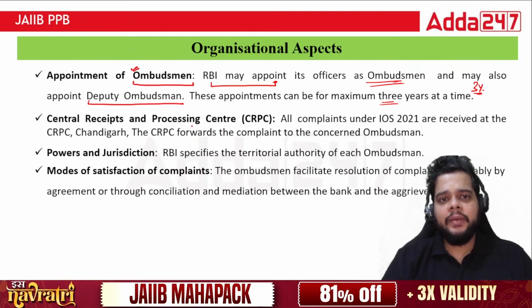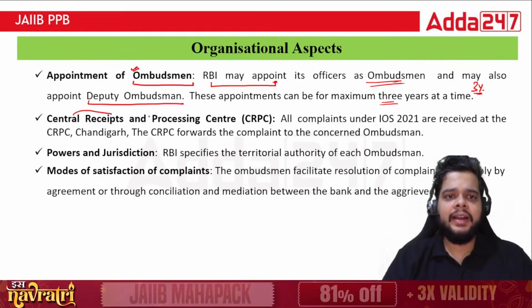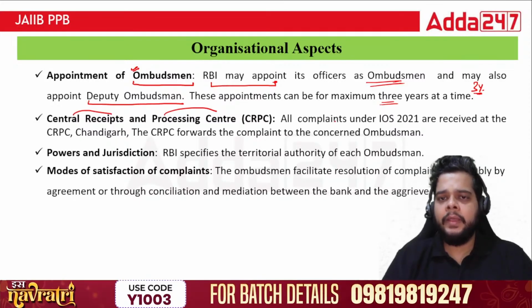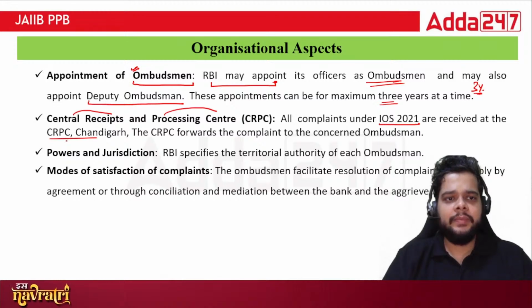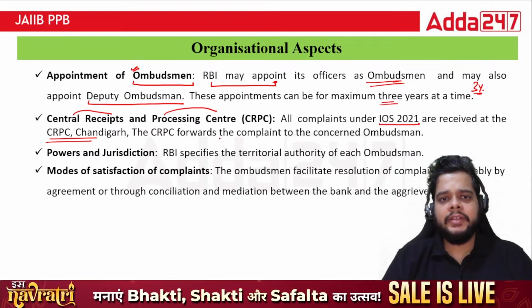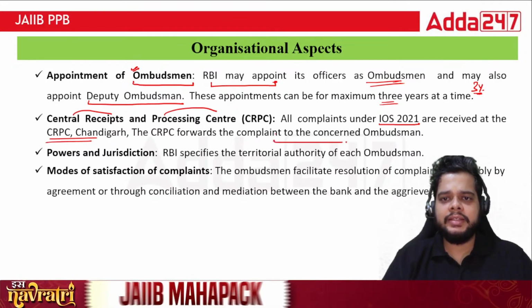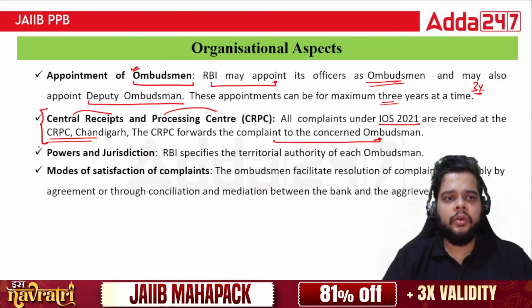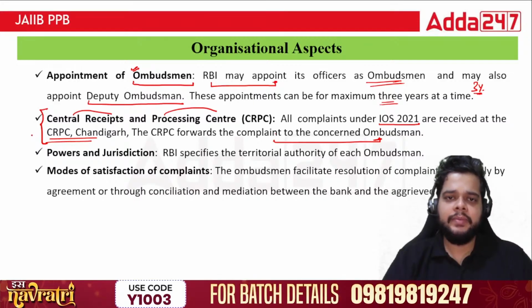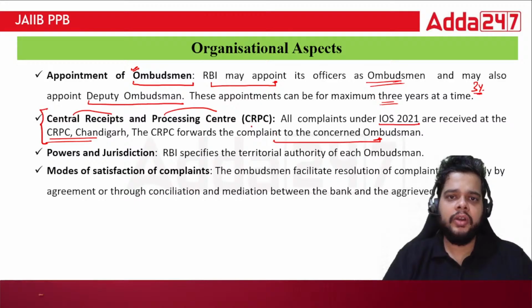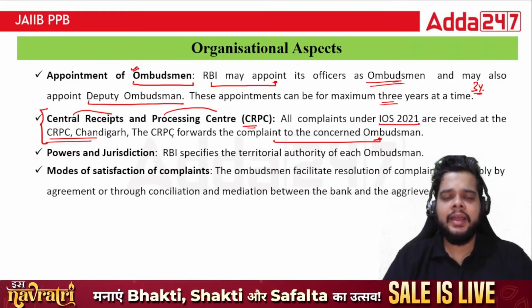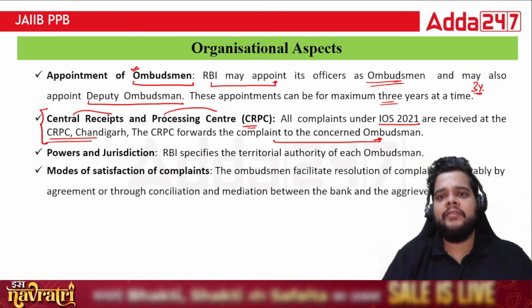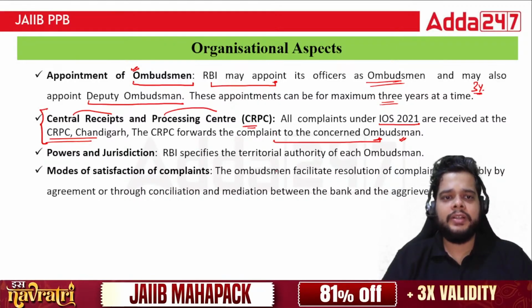Then we have CRPC. Why the reference of Central Receipt and Processing Center is here? All the complaints under RBI IOS 2021 are received at CRPC Chandigarh. The CRPC forwards the complaint to the concerned ombudsman. So whenever at a particular local level the complaint is raised by any customer, it will be redirected towards CRPC Chandigarh, and then the CRPC will forward it to the concerned ombudsman.